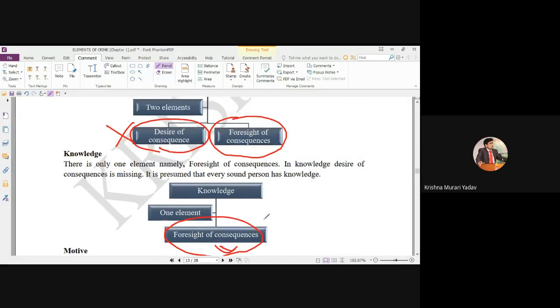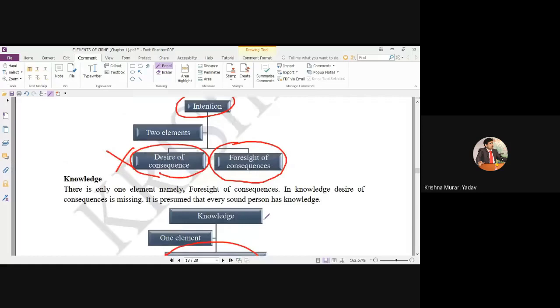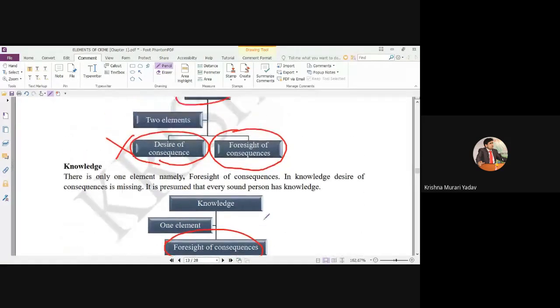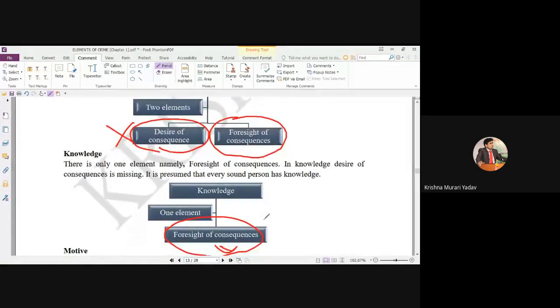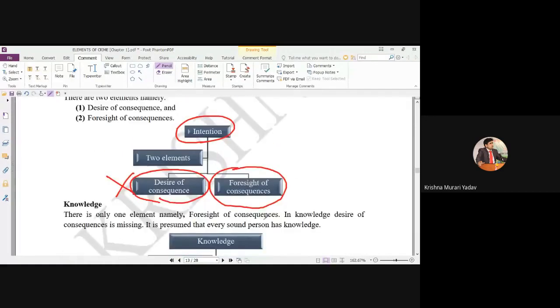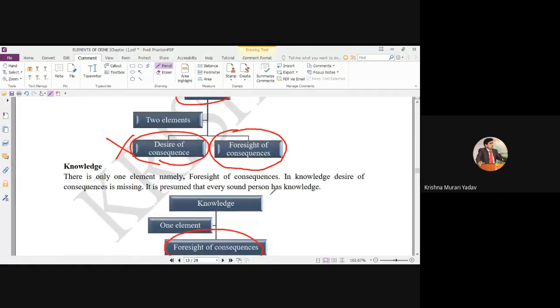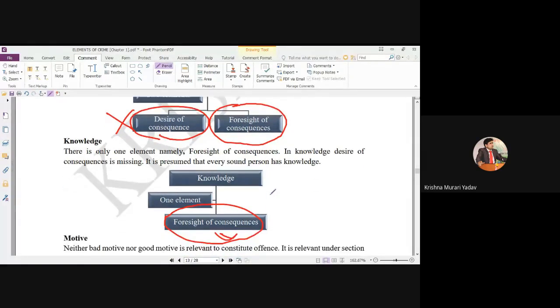Whether he had committed the crime, whether he had committed that activity with intention or with the knowledge? The answer will be that that person had committed with knowledge rather than intention, because in intention, desire and foresight both must be. But in that problem there was a foresight but there was no desire to kill that baby, so there was a knowledge, there was no intention, so he had not committed any offense.